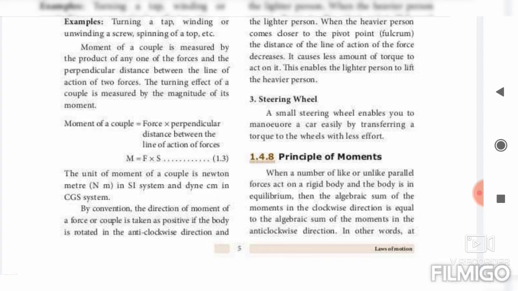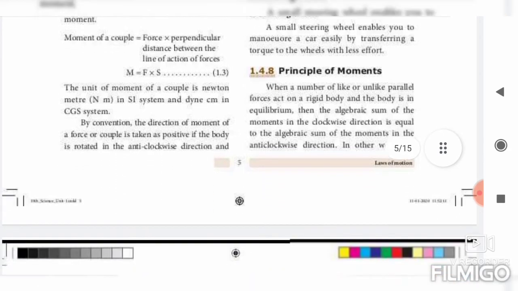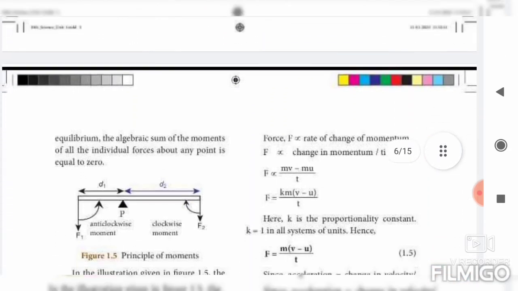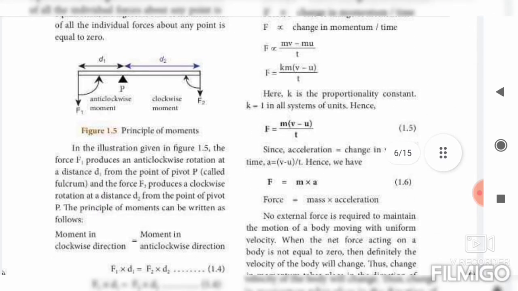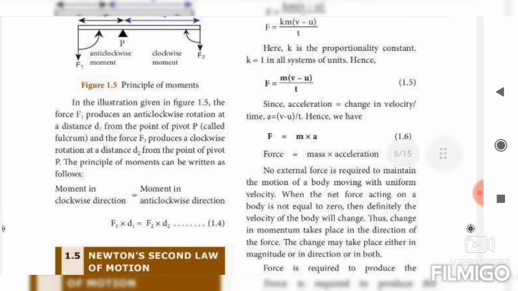Then write the formula: F1 into D1 equal to F2 into D2. Learn both the definition and this formula.